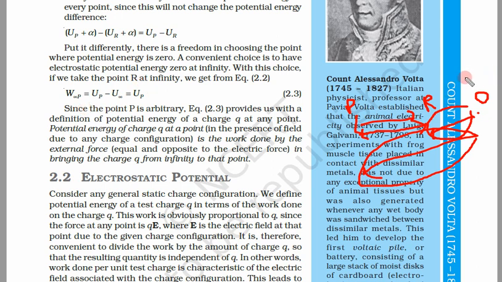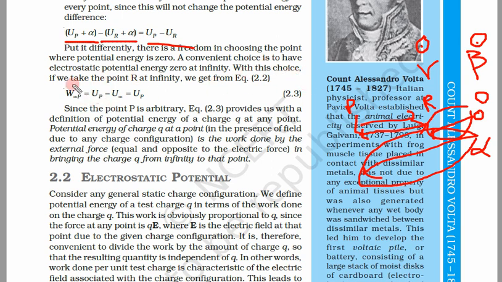This also gives one freedom to choose O anywhere. One person chooses O here, another person chooses O here, and a third person chooses O here. So everybody has to apply an additional constant. Let us say this person applies additional constant alpha, this one applies beta, and this one applies gamma. But here you see, if all of them add an equal constant, either alpha, beta or gamma, all of them will cancel out and all will get the same result.